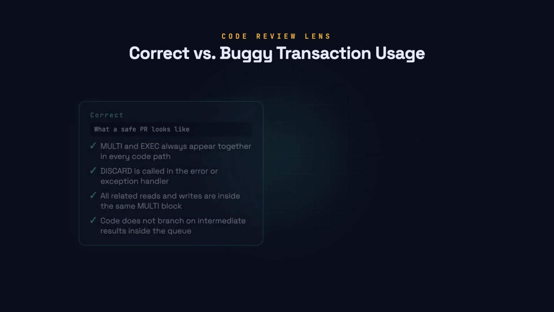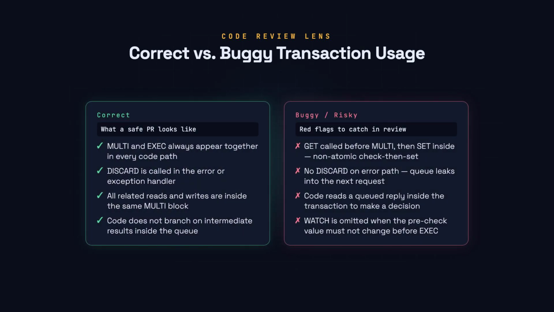In a pull request, check that every MULTI has a matching EXEC, and that DISCARD lives in the error handler. The classic bug is a GET outside the transaction followed by a SET inside. Another client can change the value in that gap.